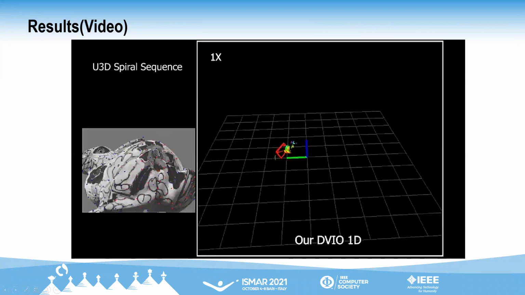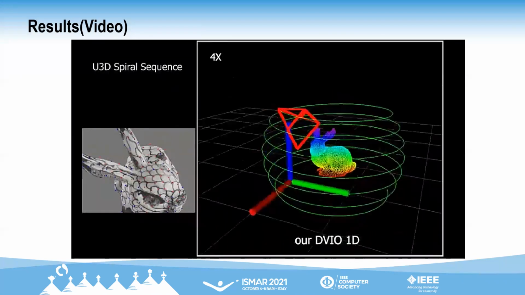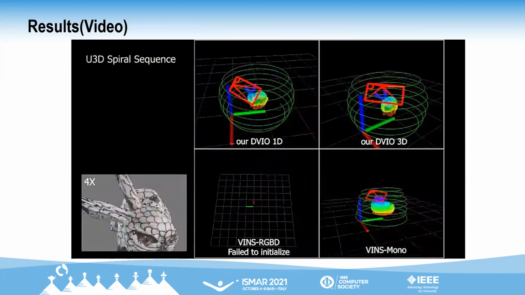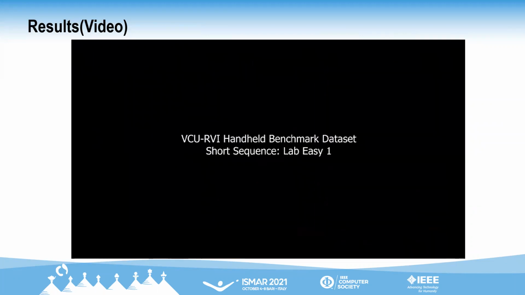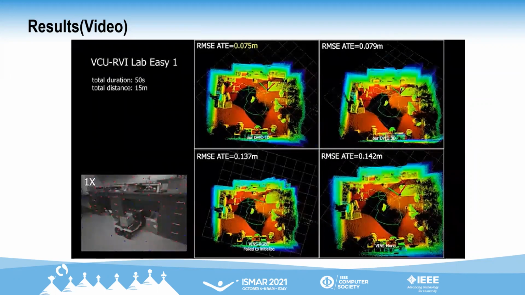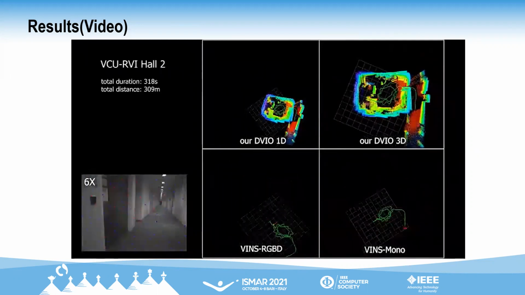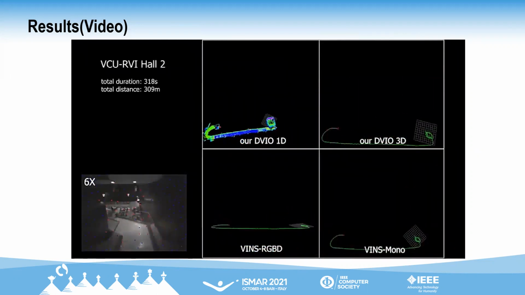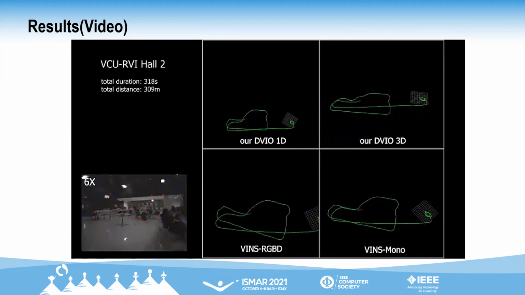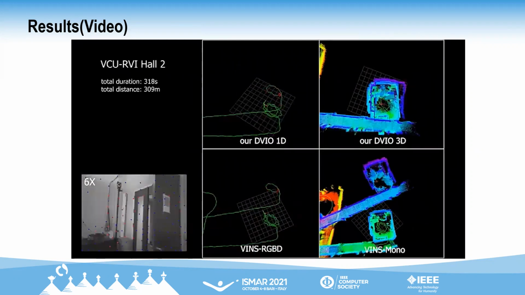Here we present a video showing the performance of our algorithm compared to other systems. First, on a synthetic sequence, our DBIO generates a superior point cloud. Next, in the VCU RVI sequences, one can see our DBIO performance is superior to other state-of-the-art systems. Especially in the long trajectory sequences, one can notice that our DBIO is able to maintain a very consistent pose. Our DBIO is able to return very close to the starting point of the trajectory loop also.